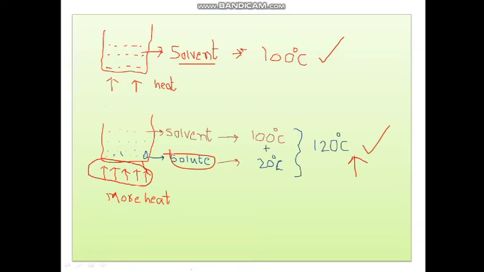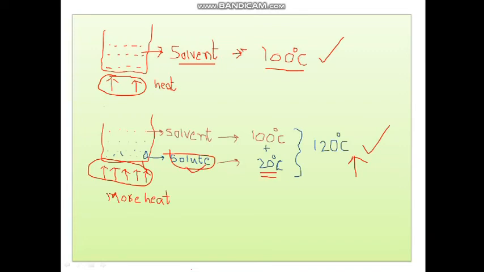For example, if you take some amount of water in an empty vessel, we know that water has a boiling point of around 100 degrees centigrade. If you add salt or sugar to the solvent, it increases the boiling point, nothing but it requires more temperature.